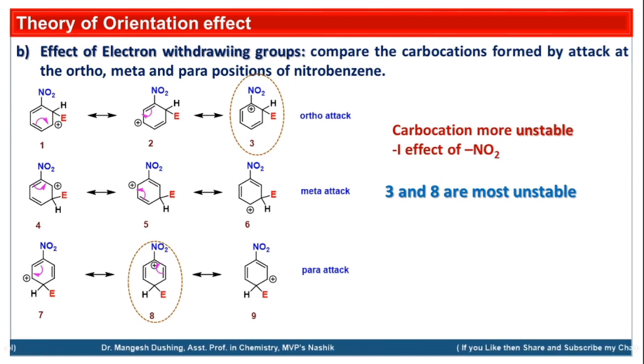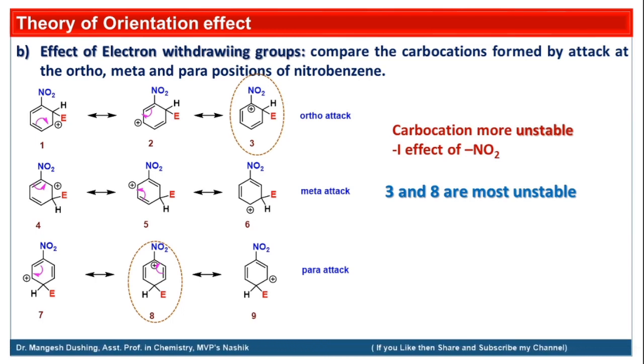So this is the theory behind the orientations. If electron donating groups are there, structure number 3 and structure number 8 are more stable, so ortho and para substitutions will be more. While in the case of electron withdrawing groups, structure number 3 and structure number 8, these carbocations are more unstable. That makes the probability of formation of these sigma complexes less, and meta substitution will be increased and formed as a major product.